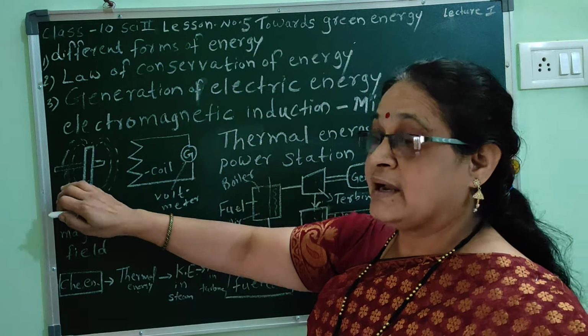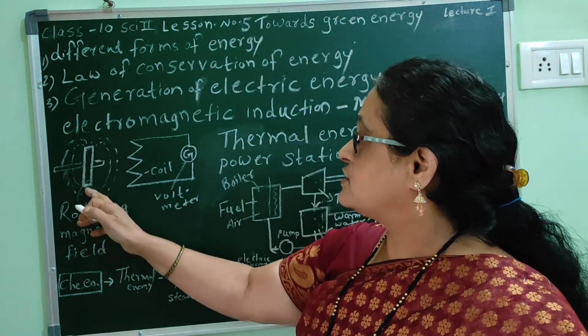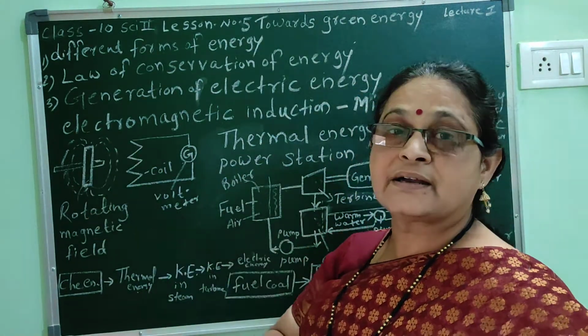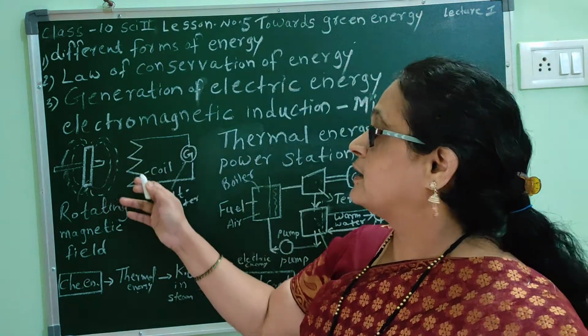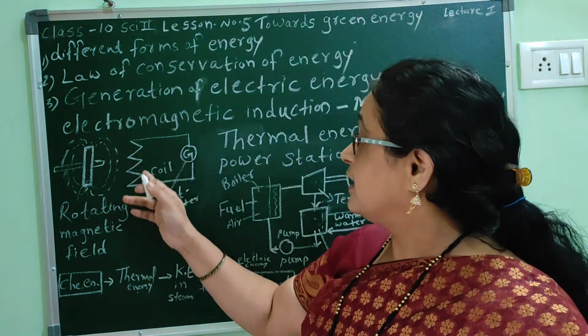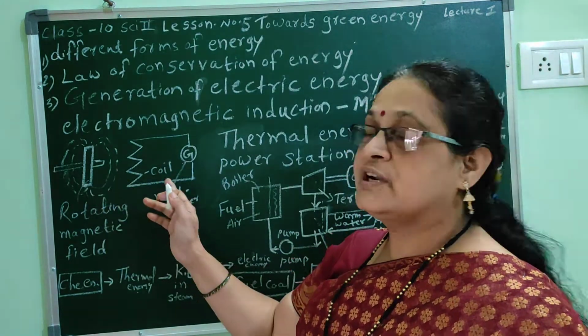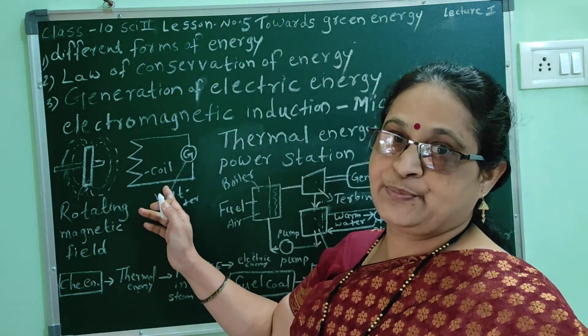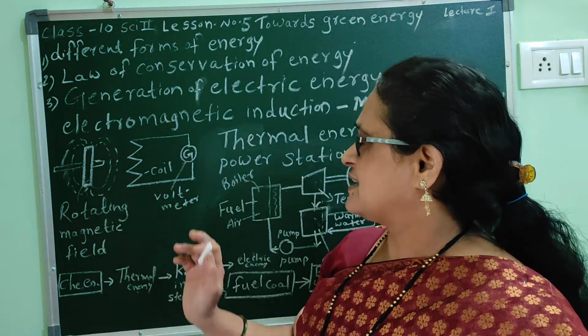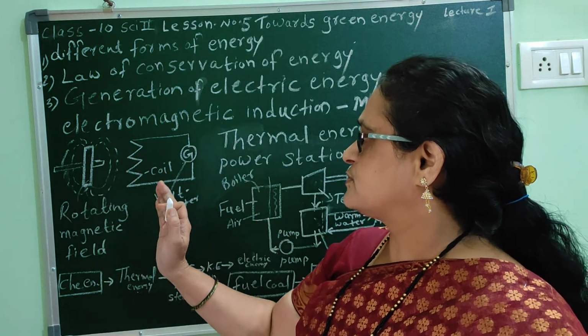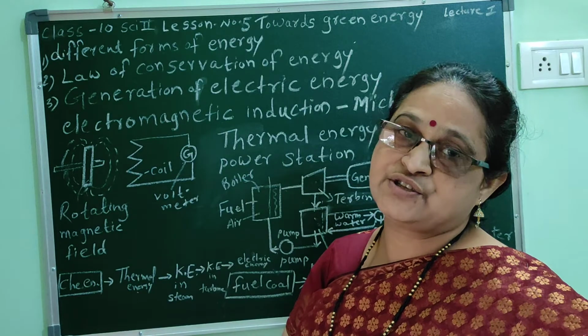In another way, the magnet is stationary and the conductor is rotating or moving. When the conductor moves, the magnetic field also gets changed and potential difference is produced. In both these cases, potential difference is produced and electric energy is created.